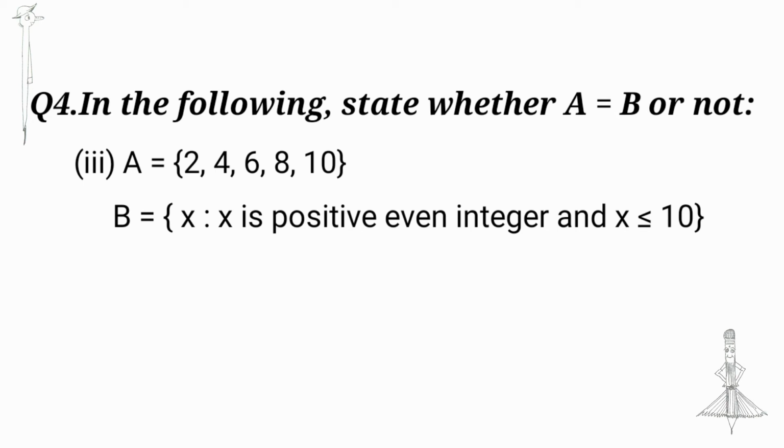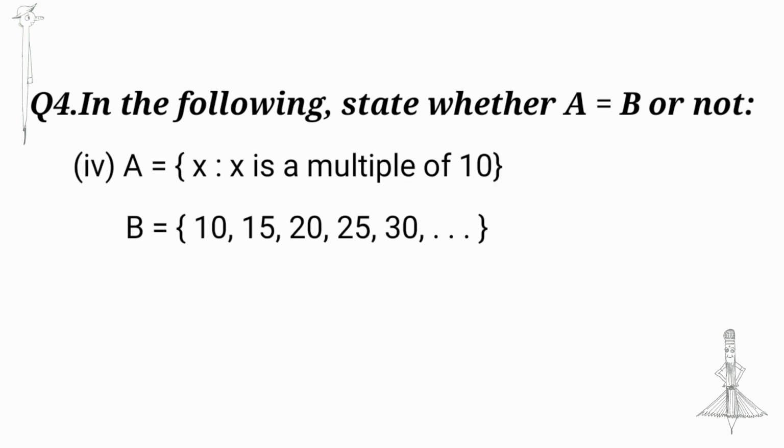Next, A is equal to {2, 4, 6, 8, 10} and B is equal to {x : x is a positive even integer, x less than or equal to 10}. First is in roster form and second is in set builder form. We can write set B is equal to {2, 4, 6, 8, 10}. So A is equal to B.